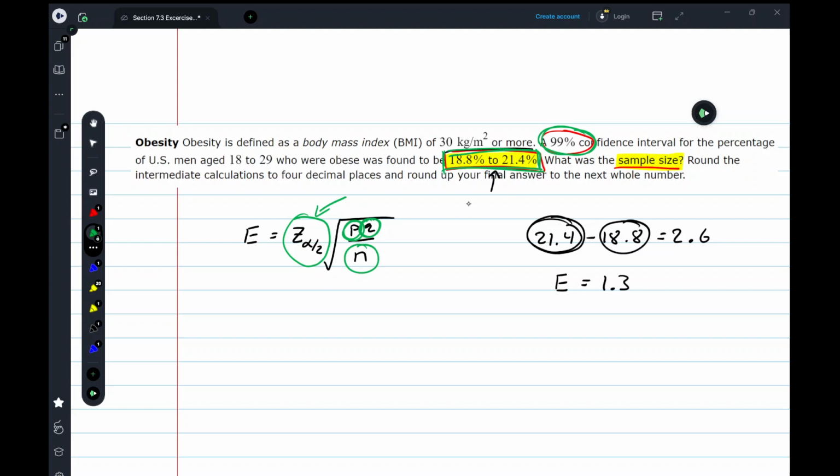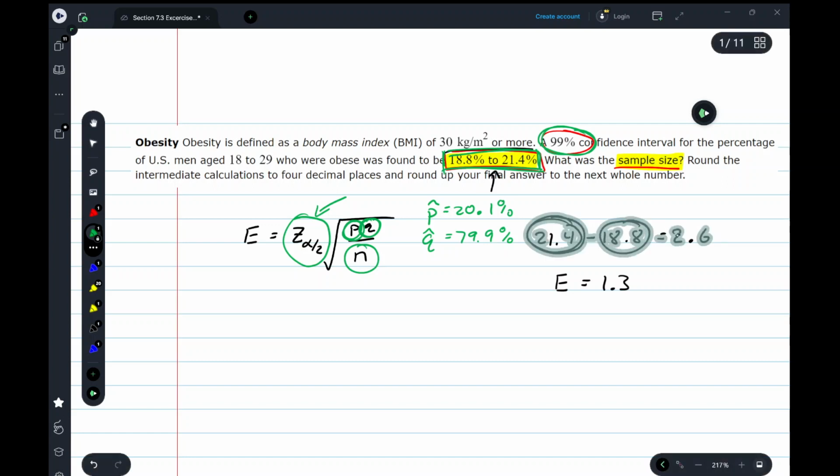Halfway between 18.8 and 21.4 is 20.1. So p hat is equal to 20.1%, which means q hat is going to be 79.9%.